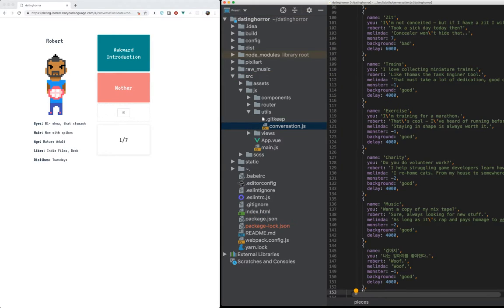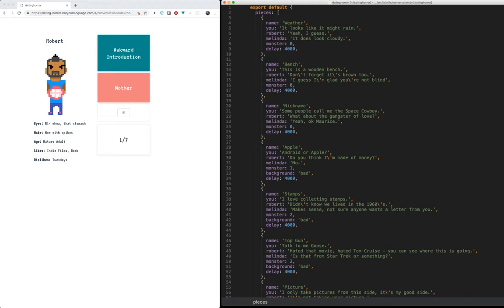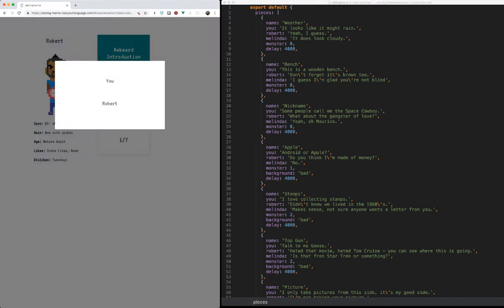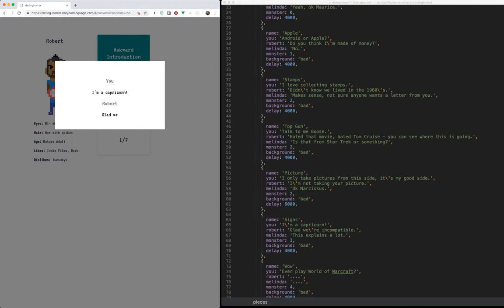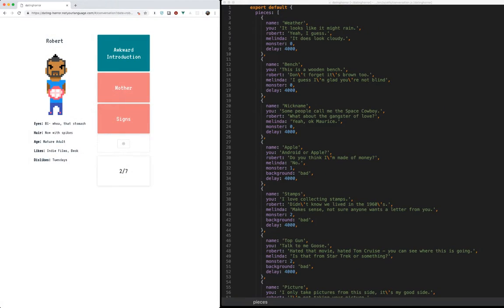All the conversation pieces are in a massive JSON file. It tells you what Robert's reaction is to a conversation piece, what Melinda's reaction is to a monster piece, and how much the delay is on the typing before the OK sign appears. Some of these have a longer delay because they are longer conversation pieces. And then the monster level.